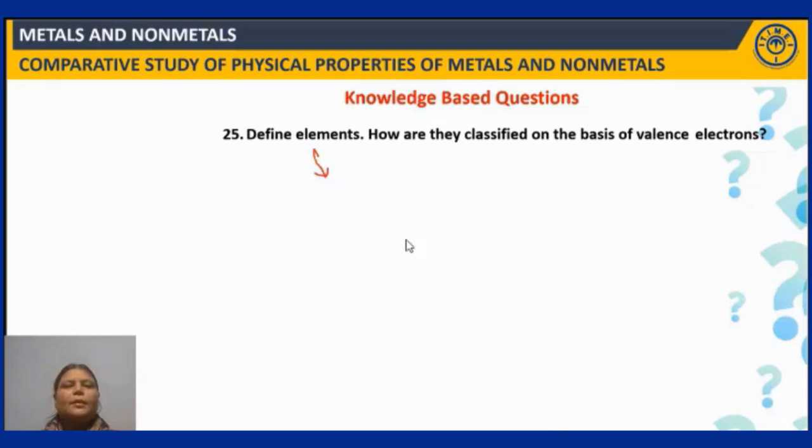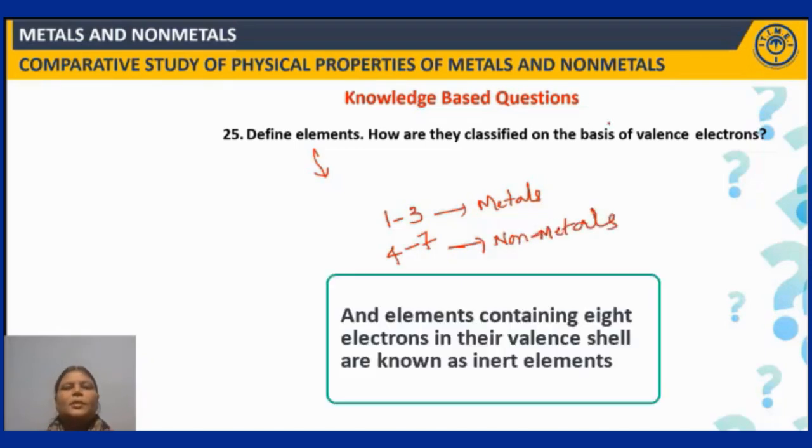If the atoms of those elements possess valence electrons from 1 to 3, then those elements are categorized under the head metals. And those elements which possess valence electrons from 4 to 7 are categorized under the head non-metals. So this is the classification of the elements based upon the valence electrons possessed in their atoms.